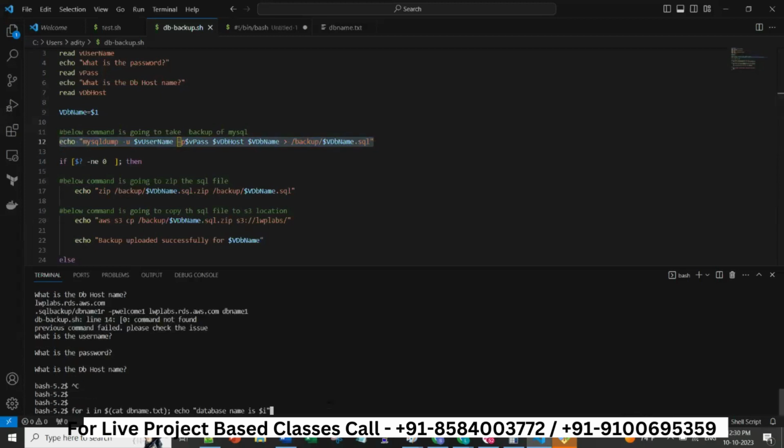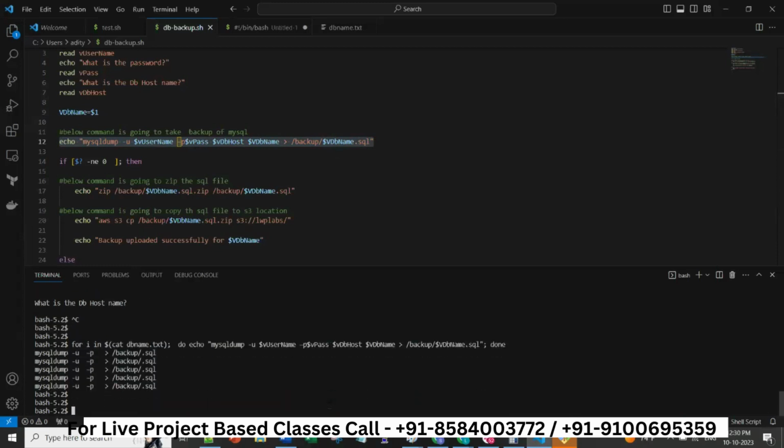For this, what we can do is delete this echo and give this one, and let's see if it is printing the echo or not. See here, you see username and password are blank, even db host is blank, db name is also blank, everything is blank here. It will be blank because I have not set up the values.